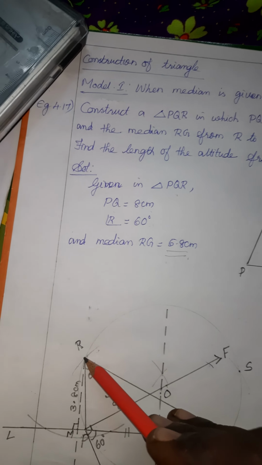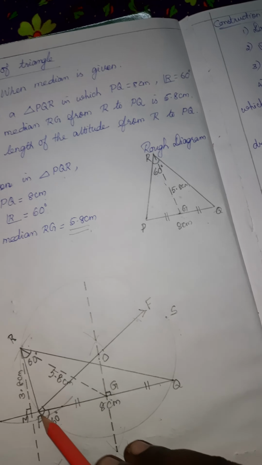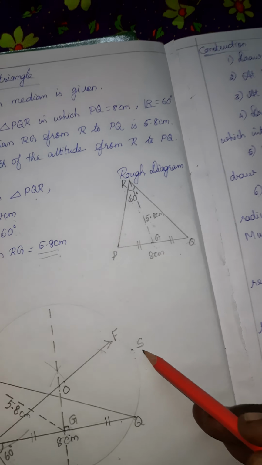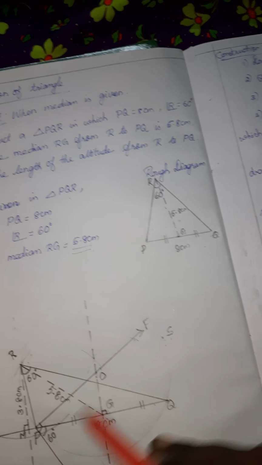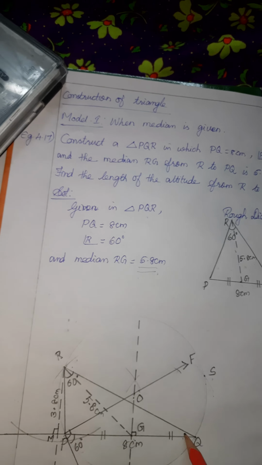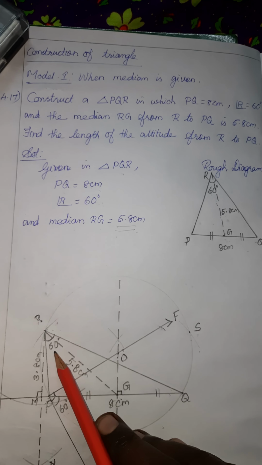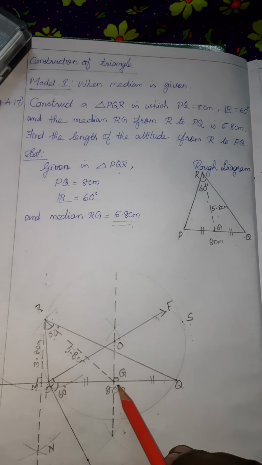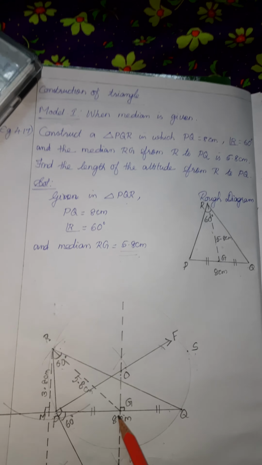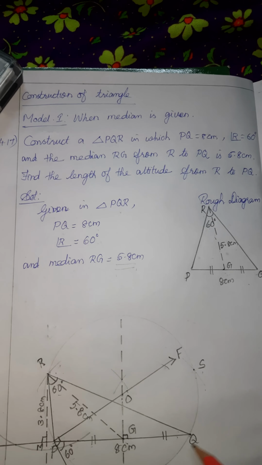So join PR and QR. If you join this side, you will get PS, QS. But in our question, they have given R. You can change this intersecting point to R and join this side. It is also correct. Anyway, we get the triangle PQR. This vertex angle R is equal to 90 degree. This median is 5.8 centimeter. Don't forget to write the measures. Since G is the midpoint, these lengths are equal. So we constructed the triangle.